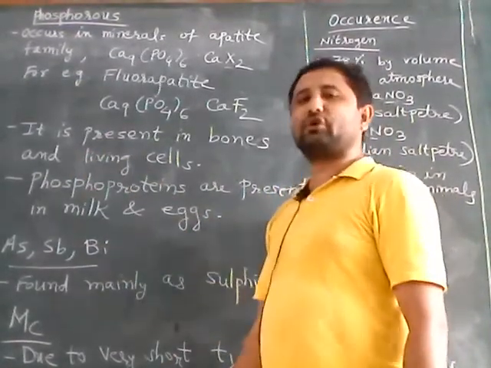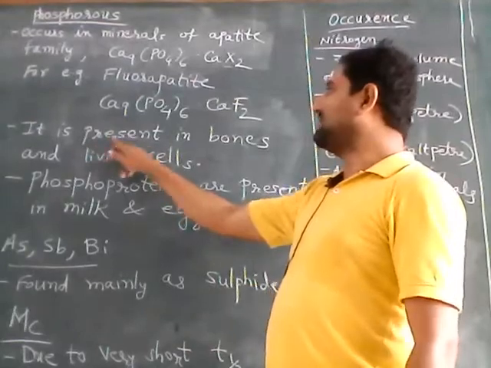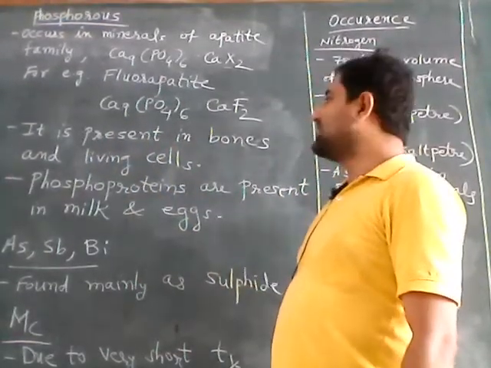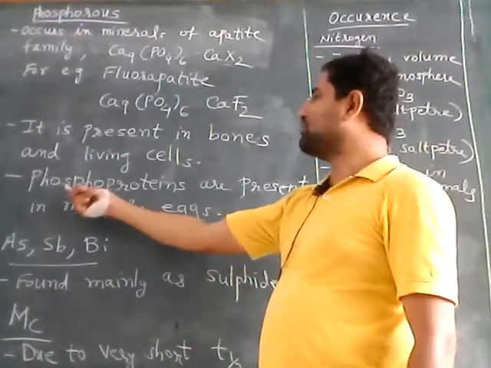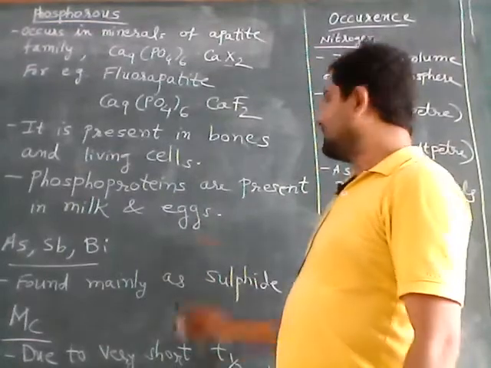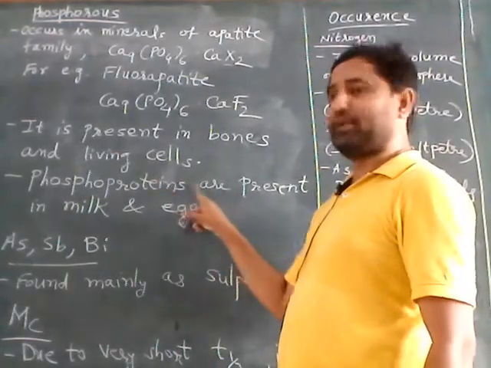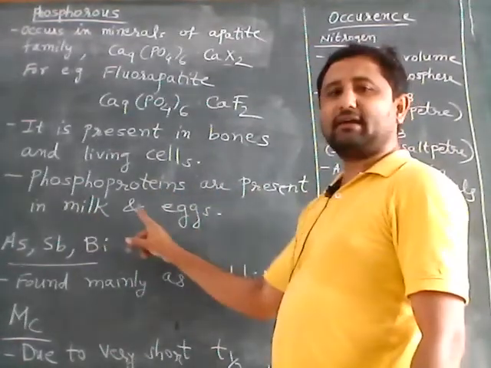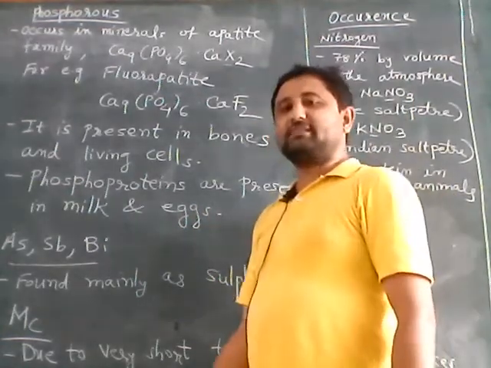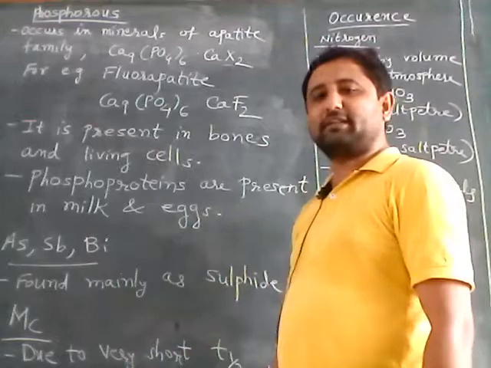Another source of phosphorus is that it is present in bones and living cells, as well as in the form of phosphoproteins, which are present in milk and eggs. Next are arsenic, antimony and bismuth.